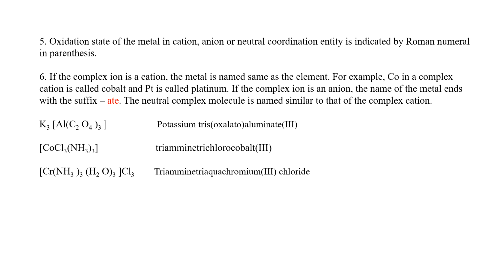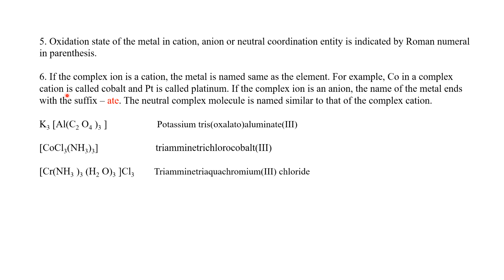And then another point, point 5: the oxidation state of the metal in a cation, anion or neutral coordination entity is indicated by a Roman numeral in parentheses. As an example, you are writing potassium tris(oxalato)aluminate(III). You can see in the bracket there is a Roman numeral. This is the oxidation state of the metal ion inside. If the metal ion has oxidation state +3, that's why it is given as 3. So that is the way to write it.